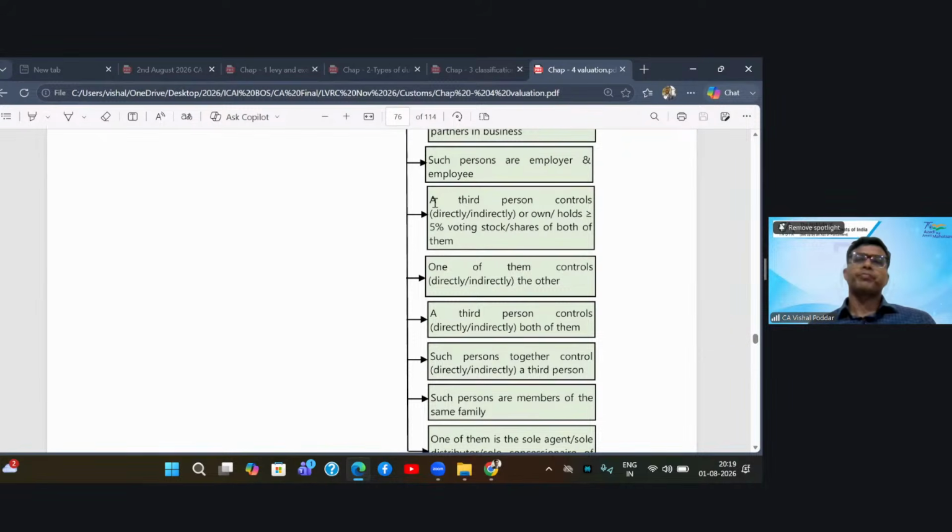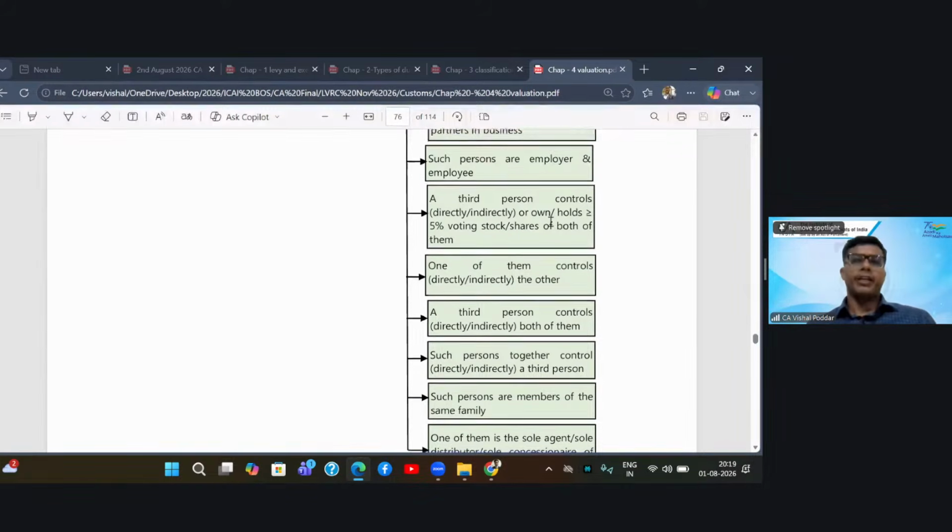Then comes the case where a third person is controlling these two persons. So these two persons will be related when they have a common person who is controlling them or who owns or holds 5% or more of their voting shares. So when a third person owns more than 5% in both the companies, they will become related.